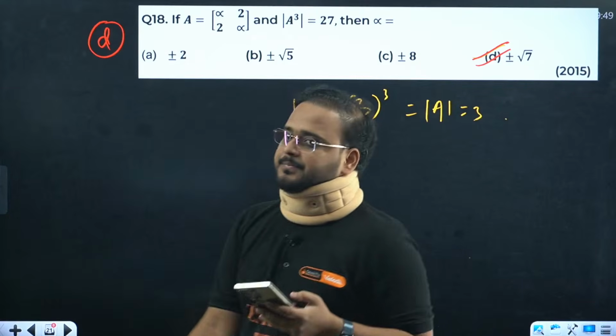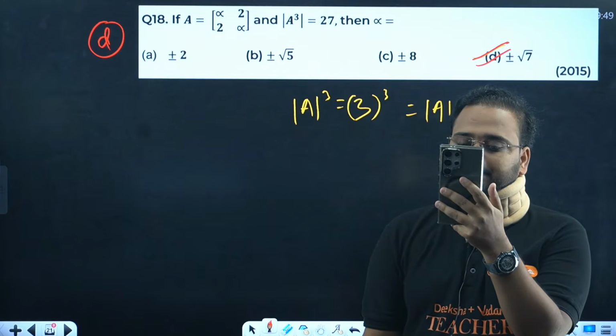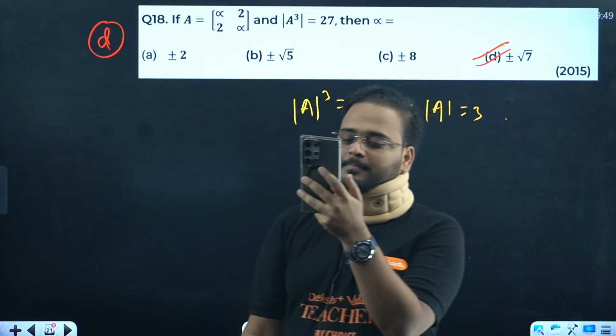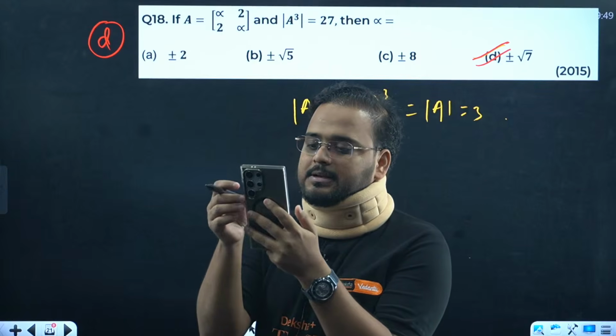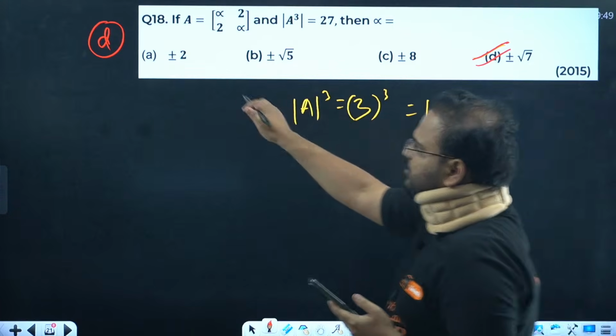D is correct, by the way. 18D is correct. Yes. So DDD, I can see all of you understood this question, very easy. Solve from here only, beta.